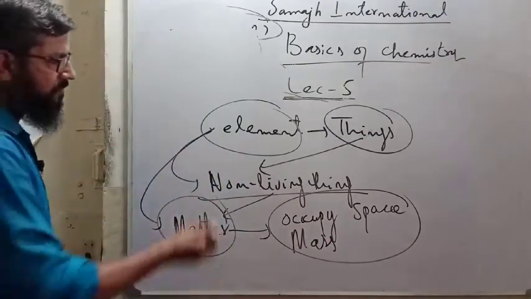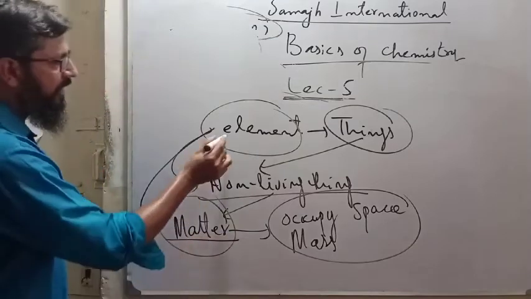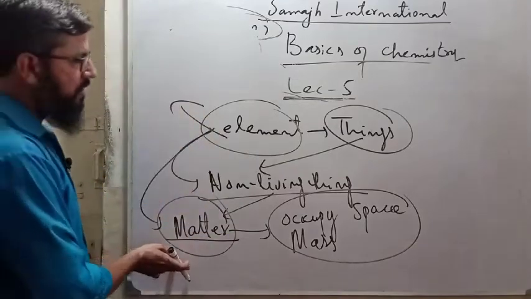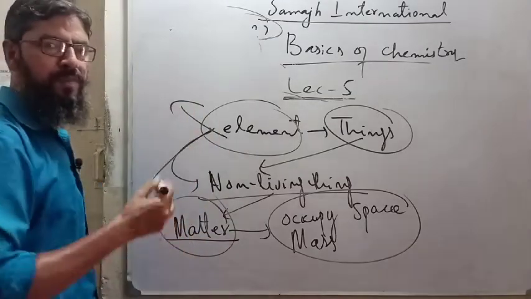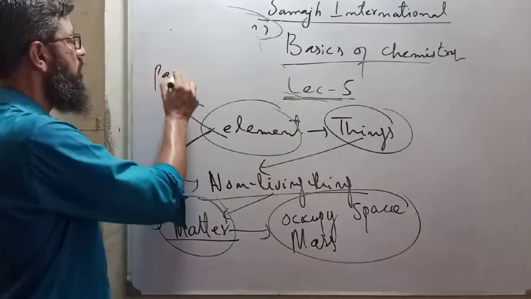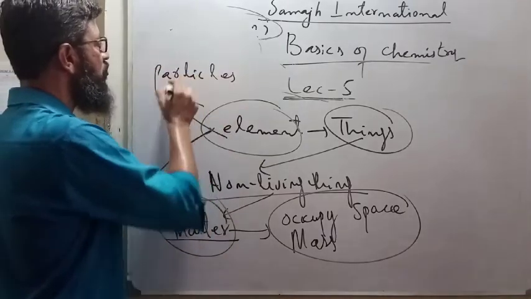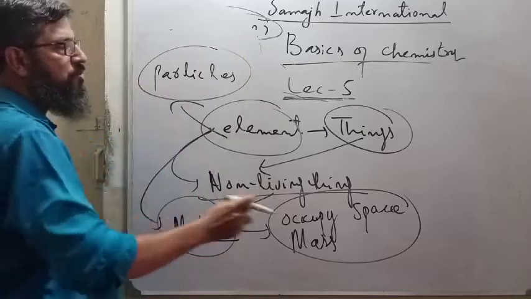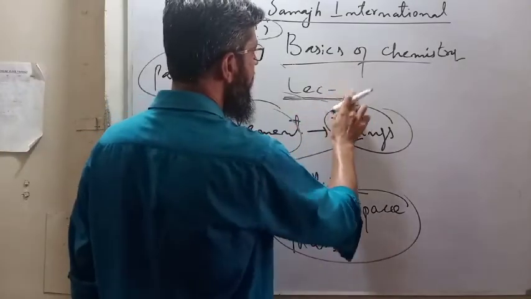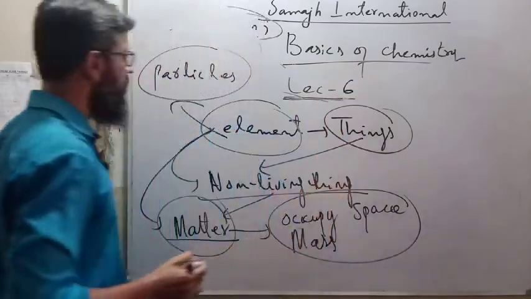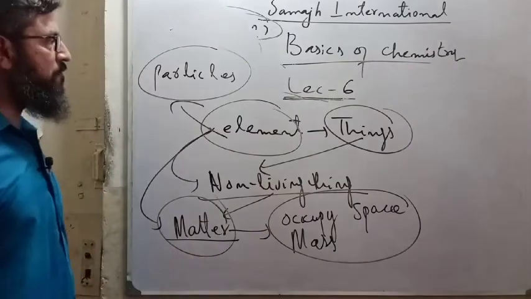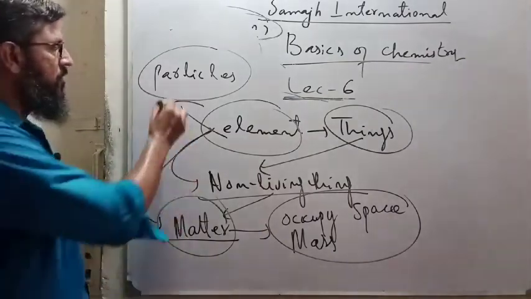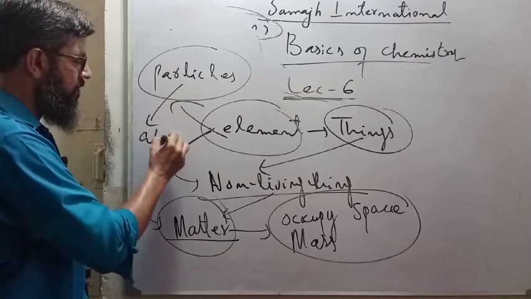And if the element is called a matter, then matter is made up of which thing? Particles. And we have so far sorted out particles. We have made groups of particles, atoms.